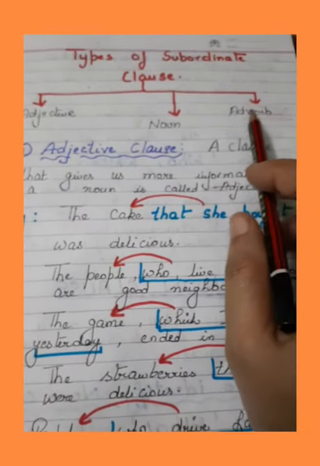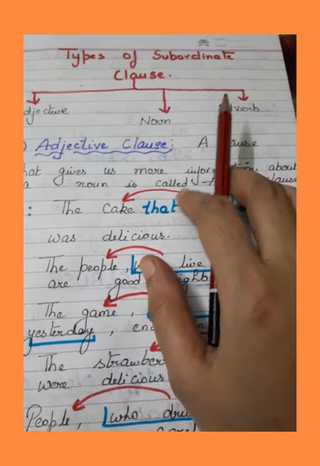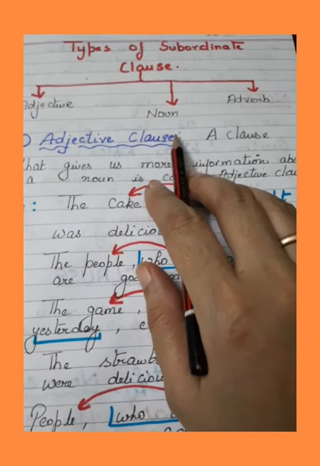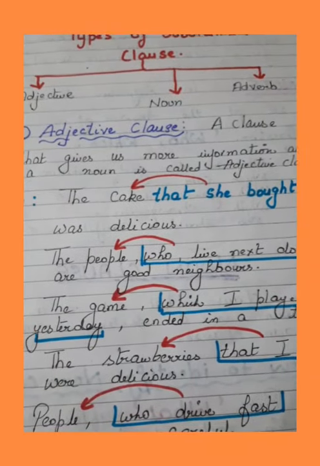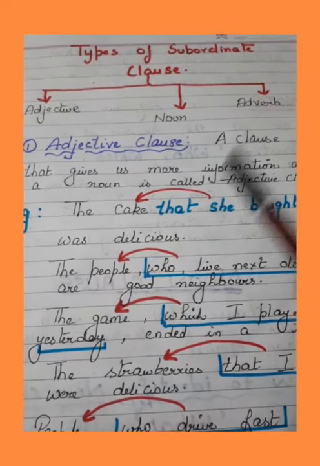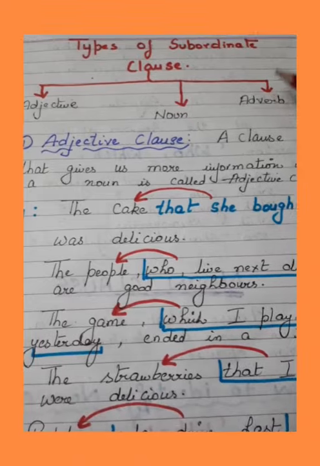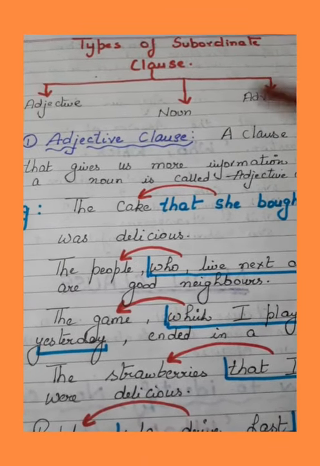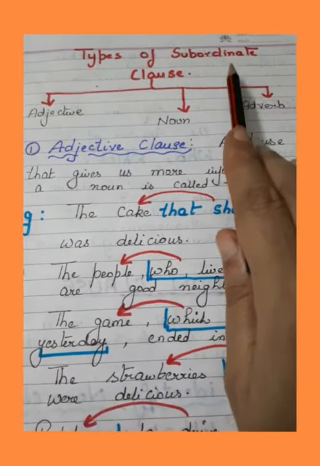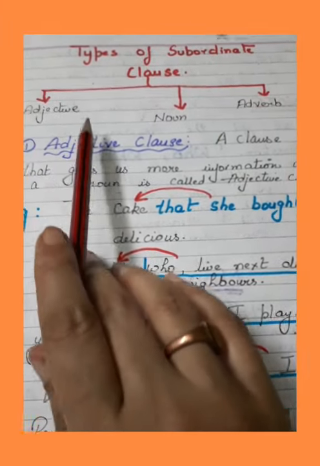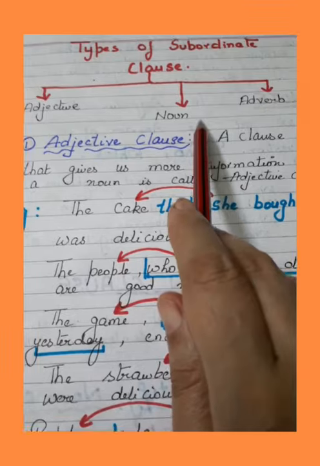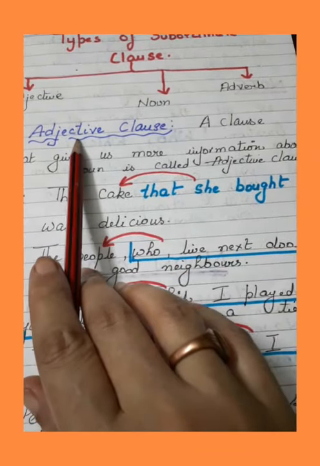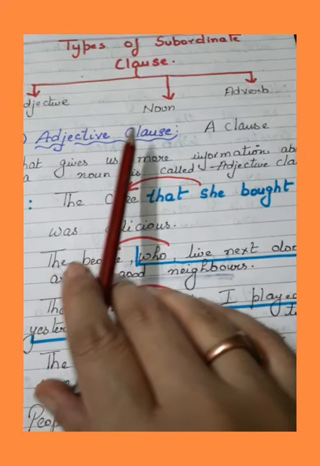Good morning, friends. In the last two videos, we have done phrases, clauses, main clause, and subordinate clause. And in this video, we are going to do the types of subordinate clauses. As I have told you earlier, subordinate or dependent clauses are of three types: adjective clause, noun clause, and adverb clause. So, let us first of all see an adjective clause.